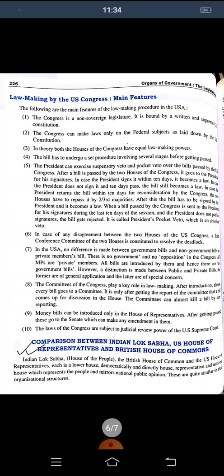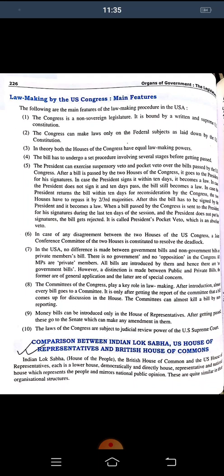So next is the comparison between the Indian Lok Sabha, the House of Representatives, and the British House of Commons. In this comparison we can say that the Indian Lok Sabha, that is the House of the People as we call it, the British House of Commons and the US House of Representatives are each a lower house.